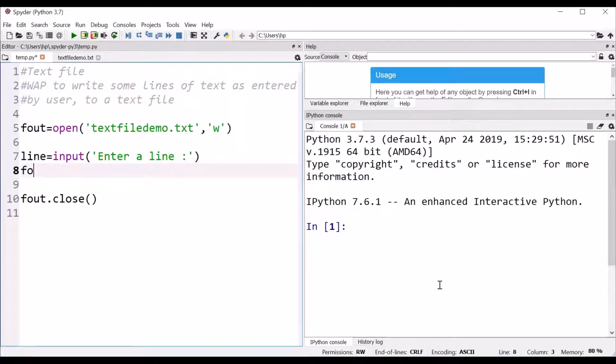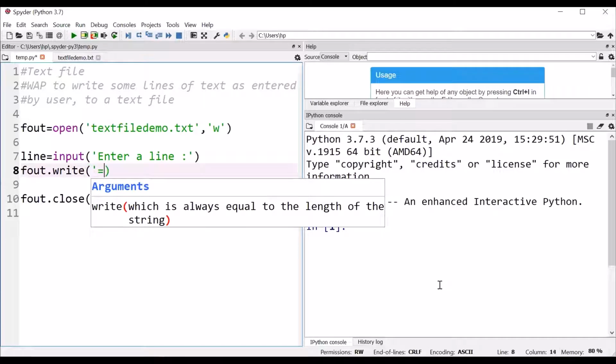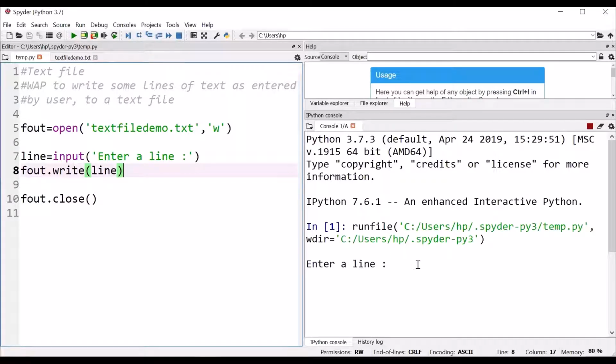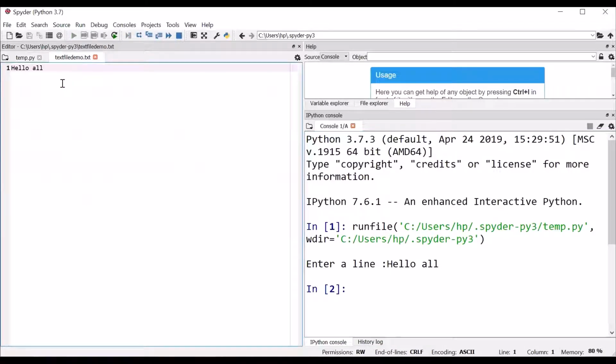Now we wish to write this on our text file. What? This variable line. Let me just show this much only first. Enter line. Hello all. Okay, the program is a success. Let us just see in file demo. Hello all is coming. Hello all is there.